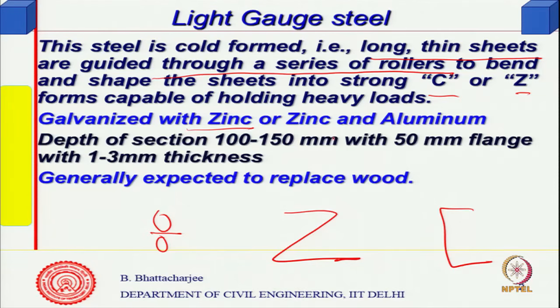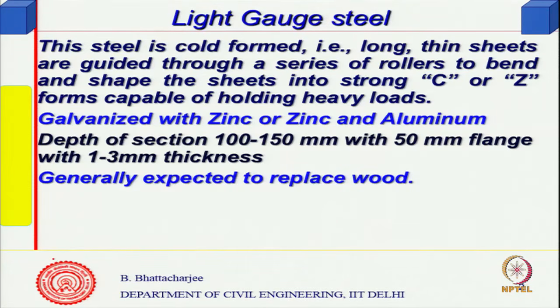Then you might galvanize it with zinc or zinc and aluminum. Obviously, the steel cannot be exposed on its own, because it will have a tendency to corrode, it will get oxidized very quickly. Now, zinc is used as a sacrificial material there. What will happen is zinc tends to oxidize faster, preserving the steel below. That is why this has been used for more than a few hundred years, or zinc and aluminum, which are more anodic than the iron. So, this will get oxidized and protect the steel.